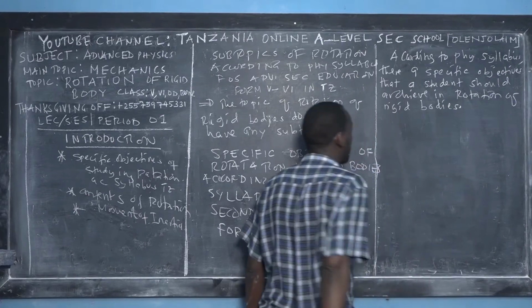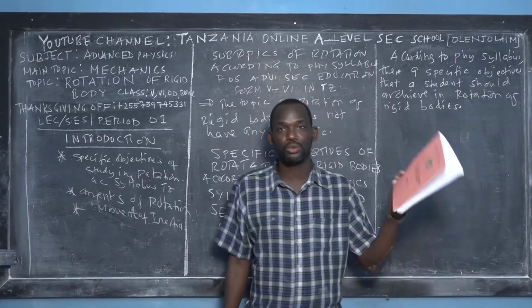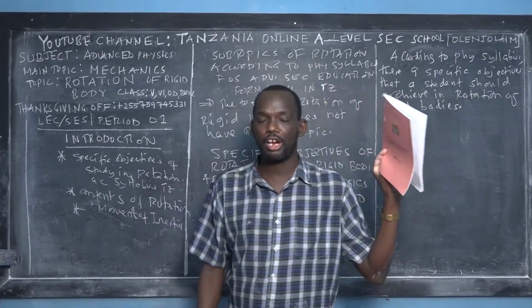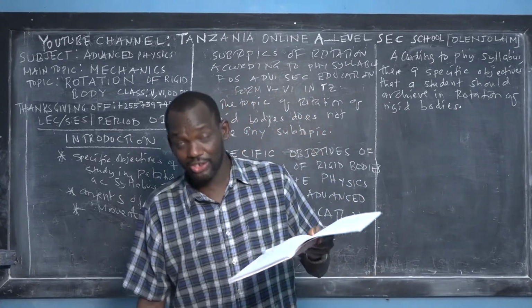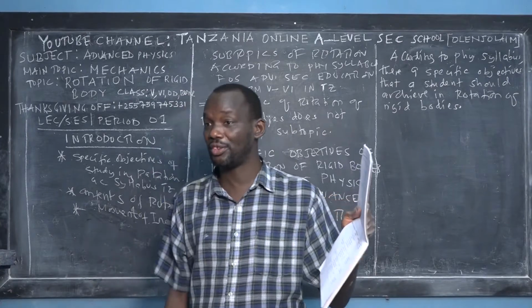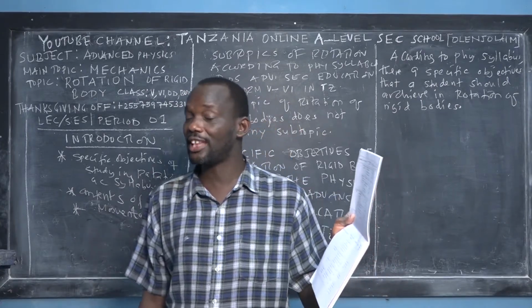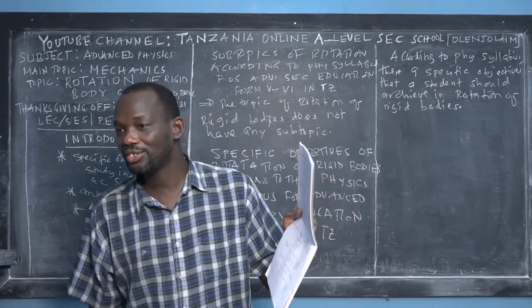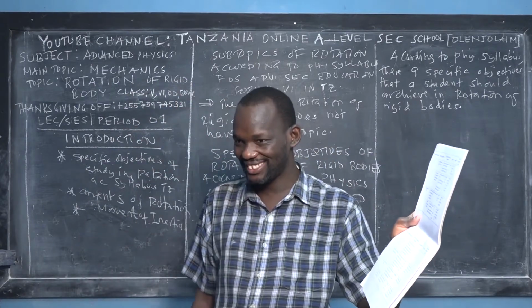So what are those? I will be making a quotation according to this book, fantastic and beautiful book. Because I want to insist that you have this book, I won't mention all the 9 specific objectives. I'll mention some, possibly 4 to 5. So the rest, you should have the book.